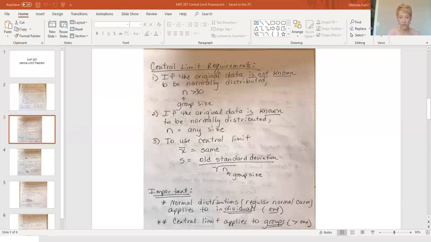Normal distributions, like a regular normal curve like you did last time, apply to individuals, like you're picking one person, or one IQ, or one tire. Central limit applies to groups. I'm picking a group of 35 people, or a group of 5 people. Anything bigger than 1 is considered a group. So let's talk about how the problems would look and how we would work them.